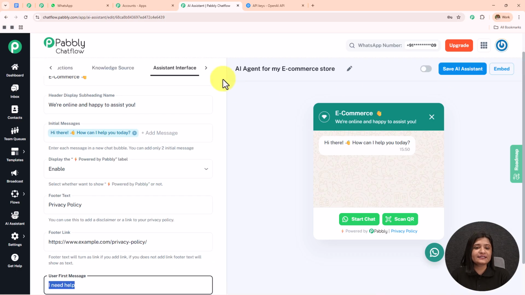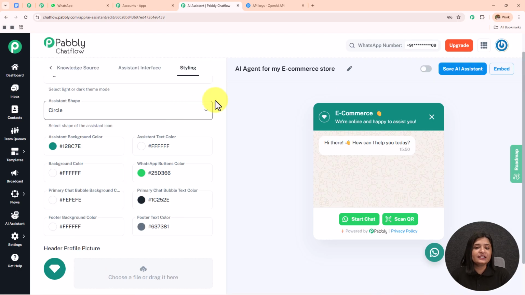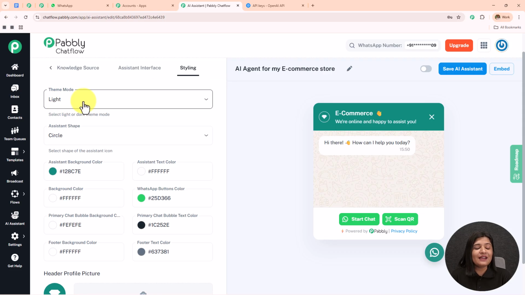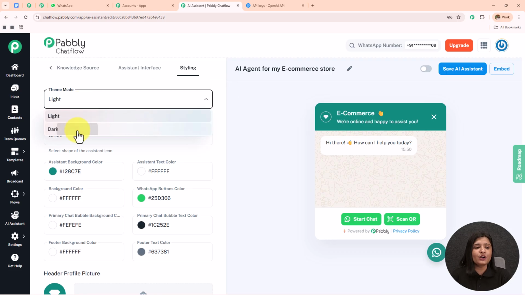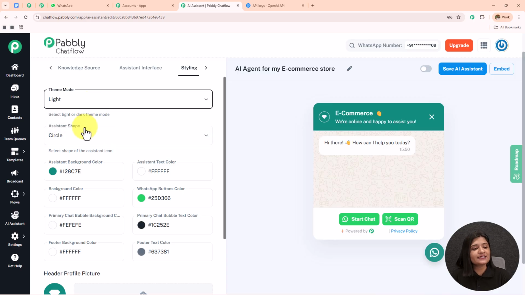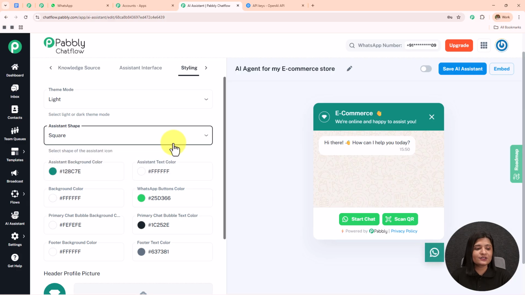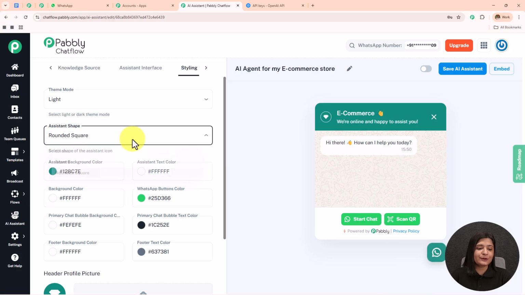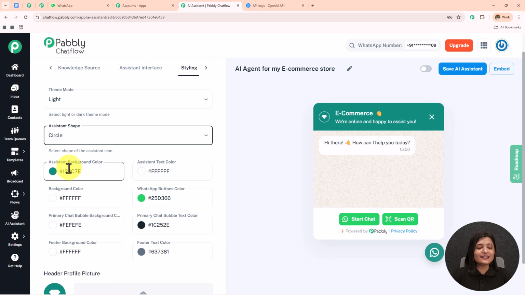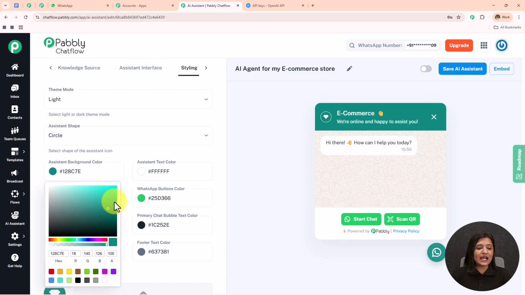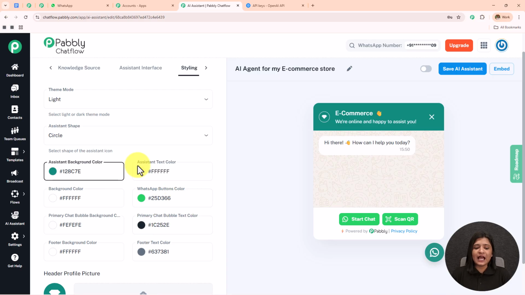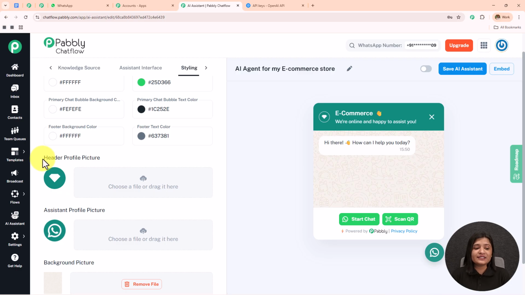Moving on towards the next step, we have this styling. Now in this styling, you see that I have selected the theme mode as light. If you want, you can select it as dark. I'm going to keep it as light. We have this assistant shape, which is circle for now. You can make it square or rounded square. I'm going to keep it as circle. Then we have this assistant background color. So I have kept it as this. If you want to change, you can do that. I'm going to keep all these text color, WhatsApp button color as default only. If you want, you can change according to your choice and preference. We have this header profile picture.